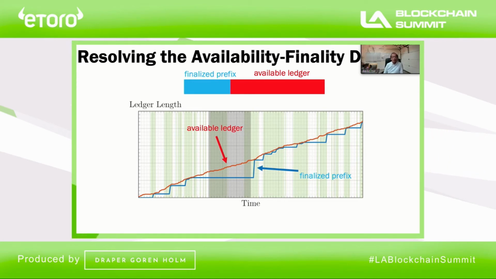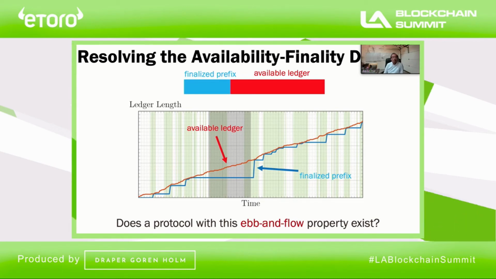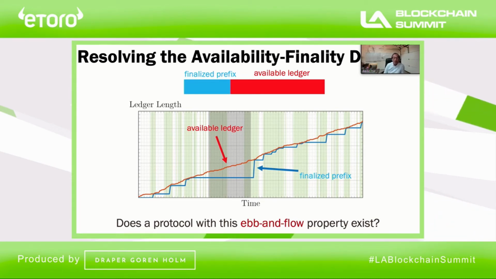You can continue, get on with life. So we call this property ebb-and-flow because the finalized prefix and the available ledger ebb and flow with respect to each other. So now we have the question, and the interesting question therefore is, well, can we build a protocol which satisfies this ebb-and-flow property?